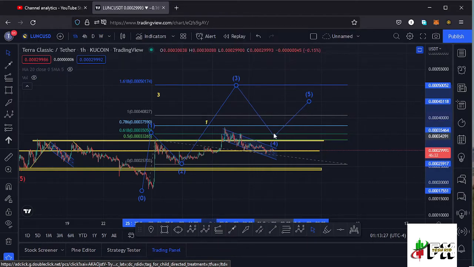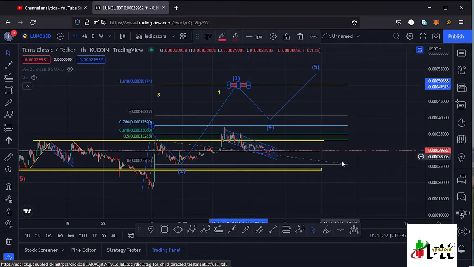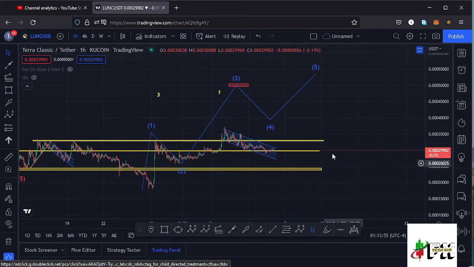And once that plays out, I will expect the formation of a wave 4, then continue pushing higher in the formation of a wave 5 to complete a higher Elliott wave count 1. So that is what I'm expecting to play out here on the Lunc chart, and marking that target area for that third wave to the upper side like that, then removing these Fibonaccis and getting back to the formation of this third wave right here.